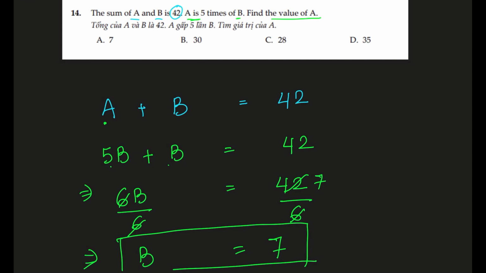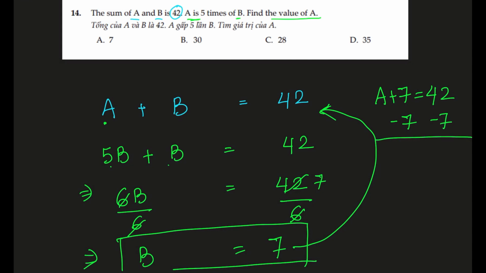It's easy. I can substitute the value of B in the first equation. A plus B is 42, which will mean, let me write it down, A plus 7 is 42. We can take away 7 from both sides. 7 and 7 will cancel from the left side, so A equals 42 take away 7, which is 35. We found our answer for A, and the answer is D.